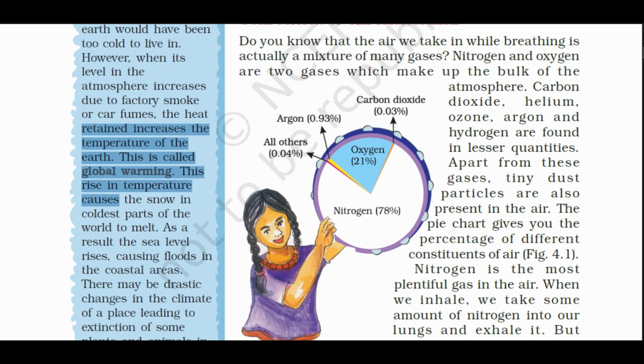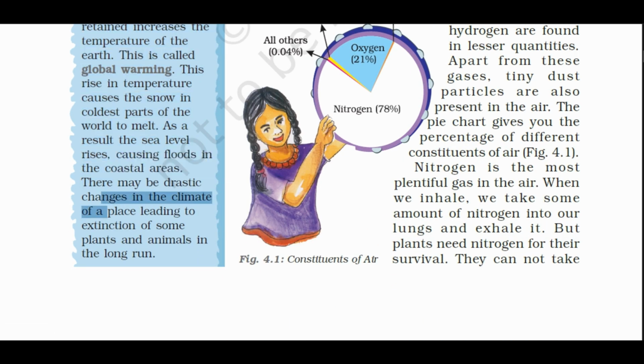This rise in temperature causes the snow in the coldest parts of the world to melt. As a result, the sea level rises, causing floods in the coastal areas. There may be drastic changes in the climate of a place, leading to extinction of some plants and animals in the long run.